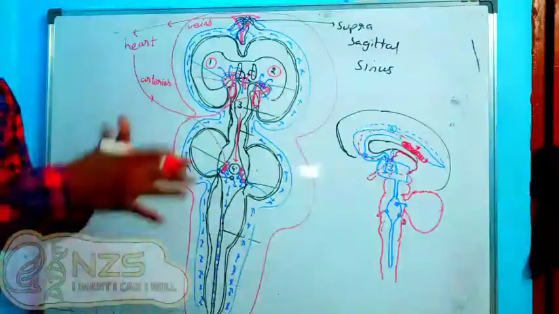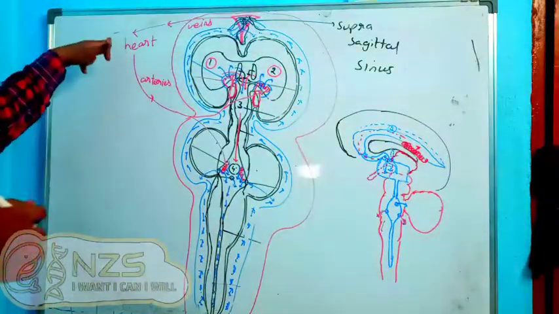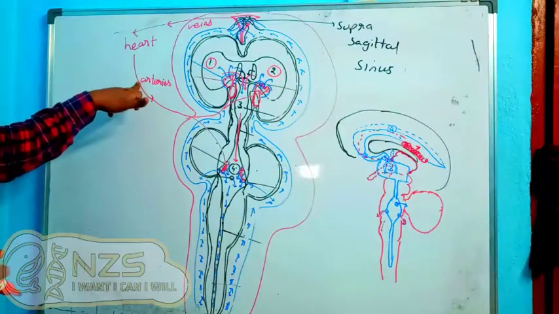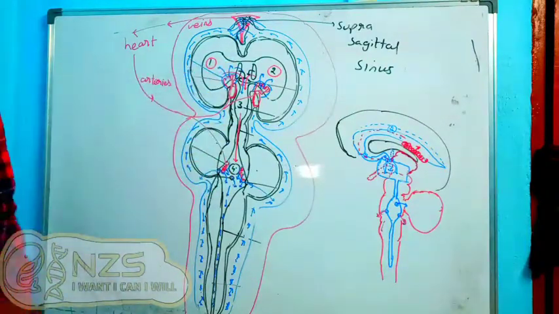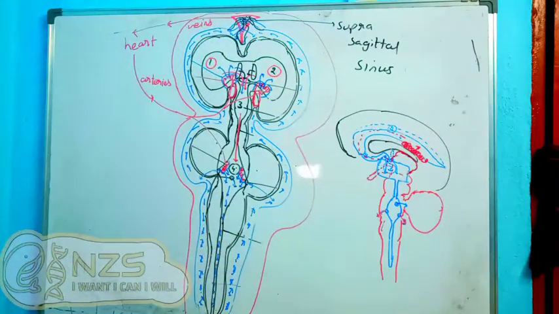So it's a cycle of circulation. Veins will go back to the heart, and from the heart the arteries will pump the blood back into the pia mater's arterial system. The arterial system will form the anterior choroid plexus, and the posterior choroid plexus will again give back the CSF.